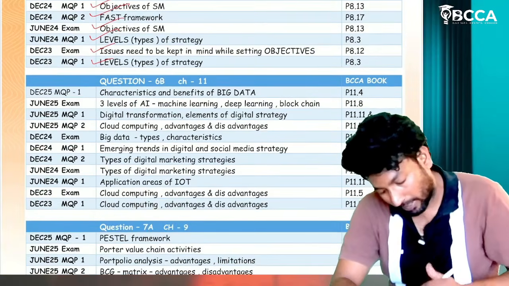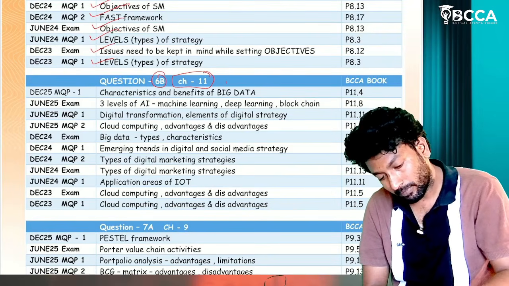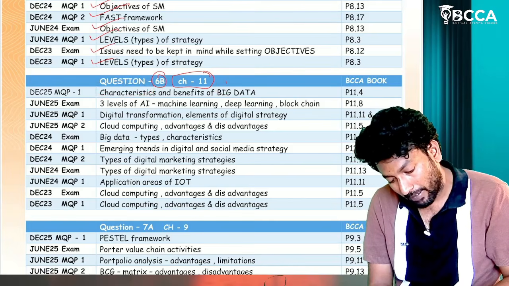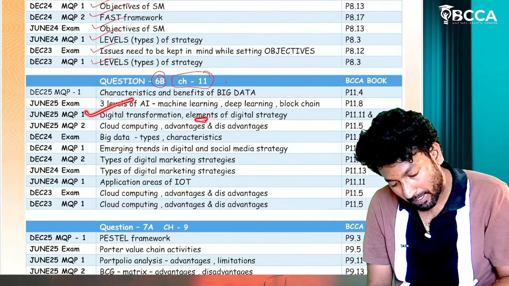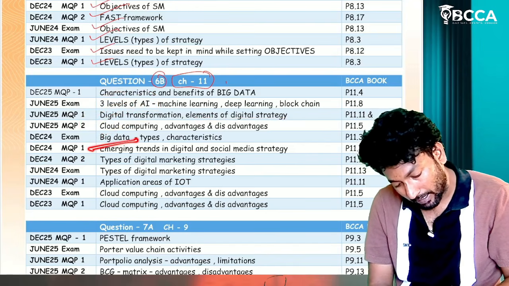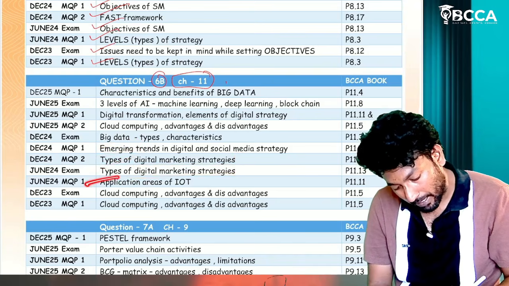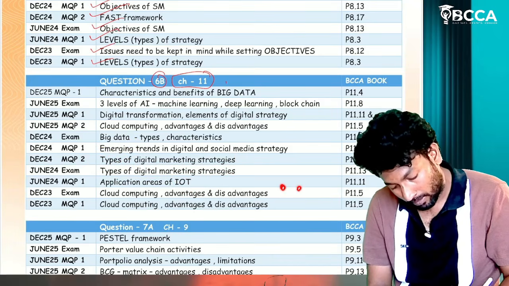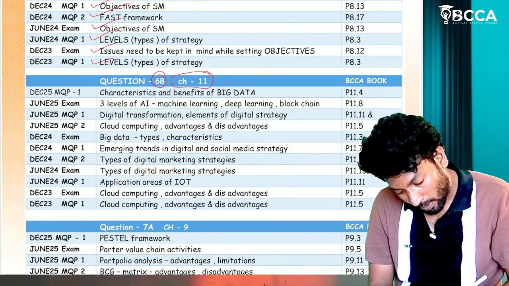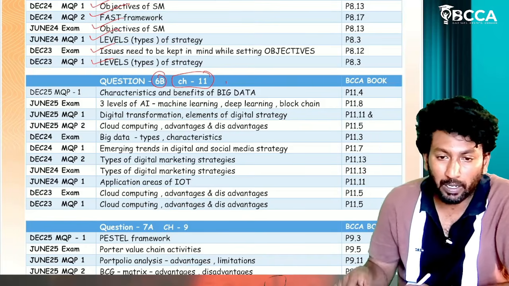Then for chapter 6B, chapter number 11, the theoretical questions on digital strategy: characteristics and benefits of big data, 3 levels of AI (artificial intelligence), digital transformation, elements of digital strategy, cloud computing, big data types and characteristics, repeated. Emerging trends in social media, types of digital marketing strategies, repeated, and application areas of IoT, Internet of Things. Cloud computing is repeated 2 times and digital marketing strategies 2 times. There are some other repeated questions too. Learn these questions.